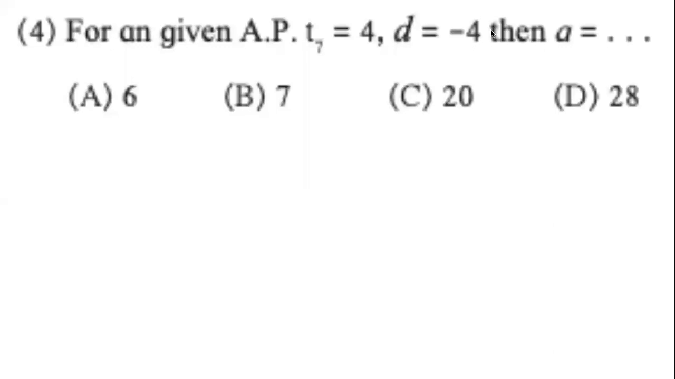Question number 4 reads, for an given AP. What kind of English is this? Such bad English. It should not be an. For a given, G is not a vowel, it's a consonant. So for a given AP, T7, this is T7 if it is not clear, T7 equals 4, D equals minus 4. T7 is given, D is given, we have to find A.